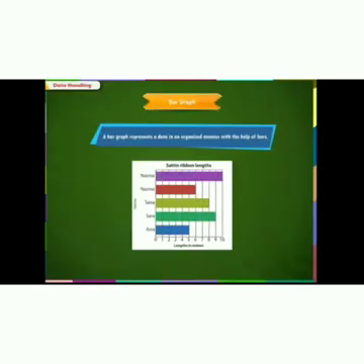Next, we are going to draw the bar graph. A bar graph represents data in an organized manner with the help of bars. A bar graph can be horizontal or vertical. A bar graph is easier to draw than the pictograph.